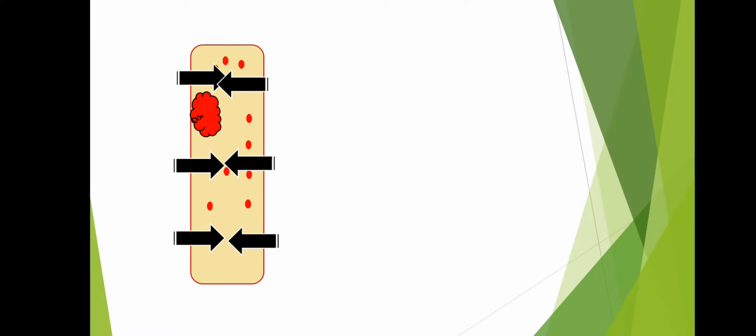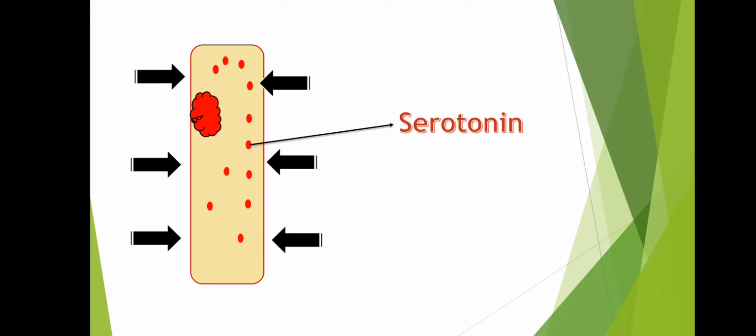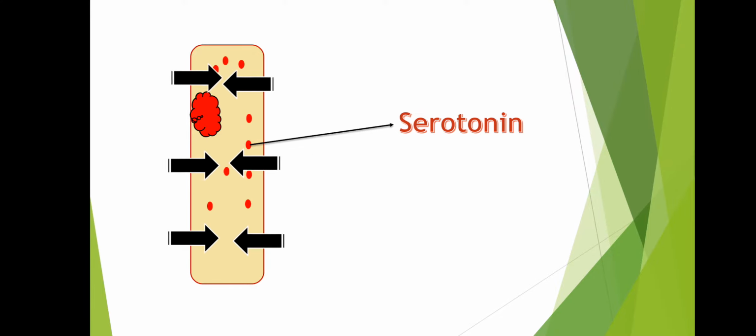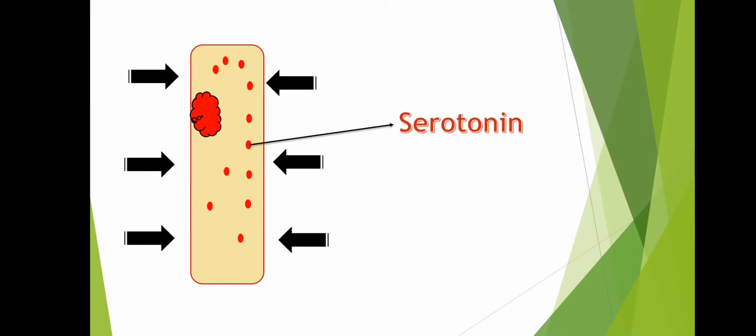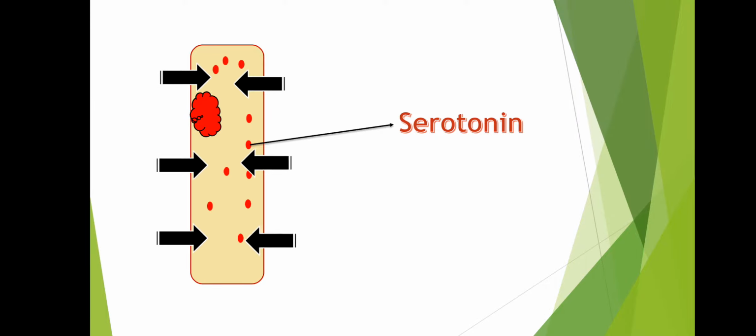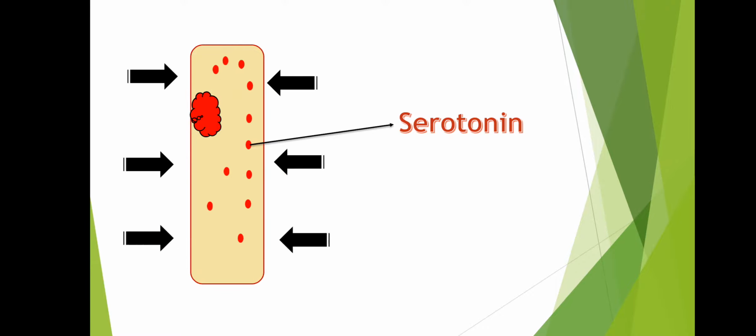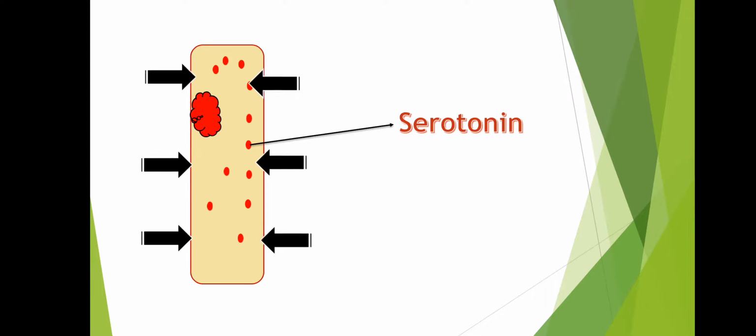Next, suppose this is your blood vessel and this is a blood clot. A substance is released from the blood clot into the serum, and as soon as this substance is released into the serum, it will lead to vasoconstriction. Later on, we found that this substance is nothing but serotonin. So, by this, you got to know one function of serotonin, that is to produce vasoconstriction. So from the blood clot, serotonin is released into the serum, and whenever it is released into the serum, it will produce vasoconstriction.